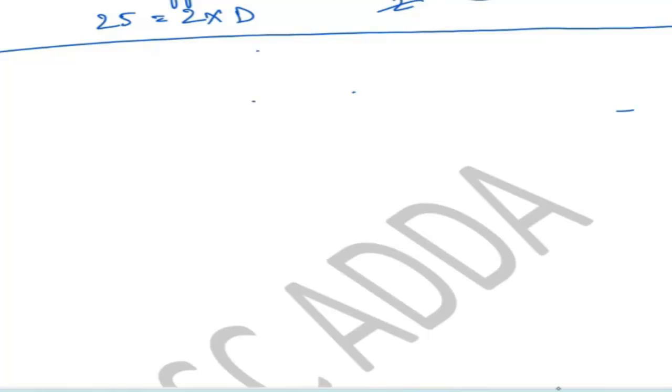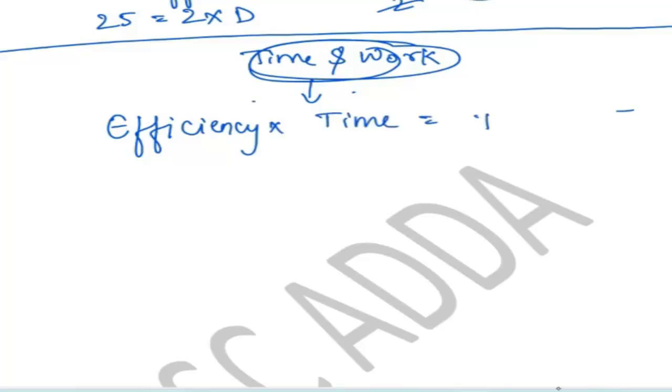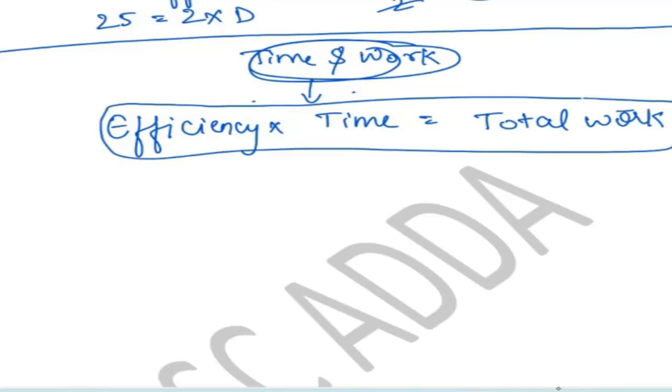We have discussed time and work. What is the formula of time and work? Tell me the formula. If you repeat the things, then they will process in your mind. Ma'am, efficiency into time or days. Yes, efficiency into time is equal to total work. This is the basic formula of time and work. The whole chapter is derived from this formula only.